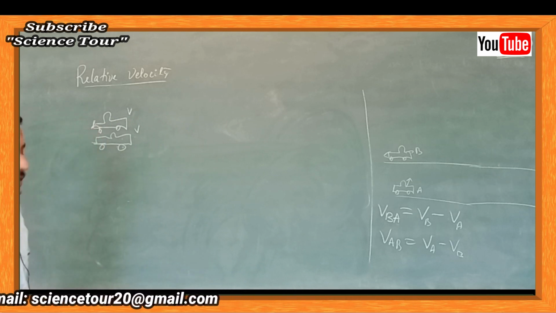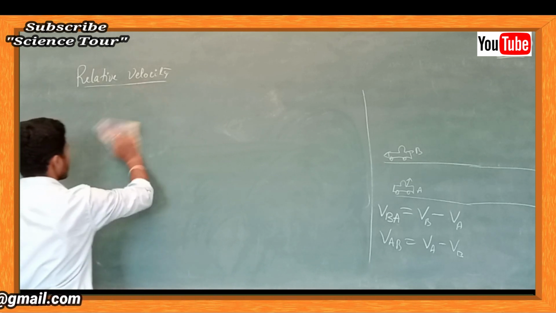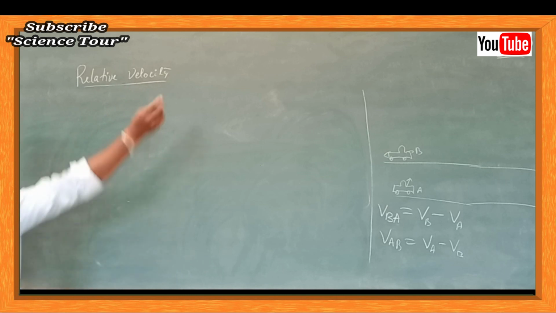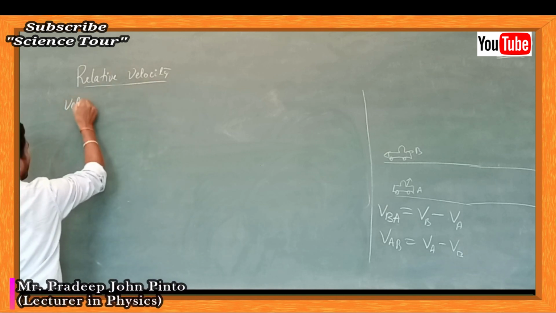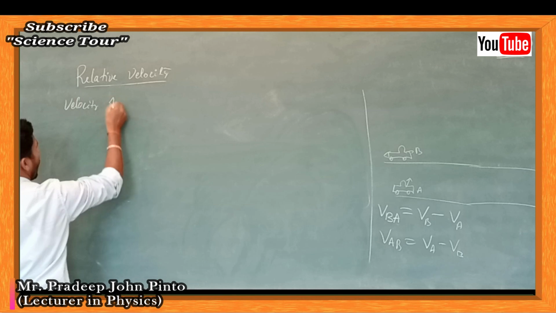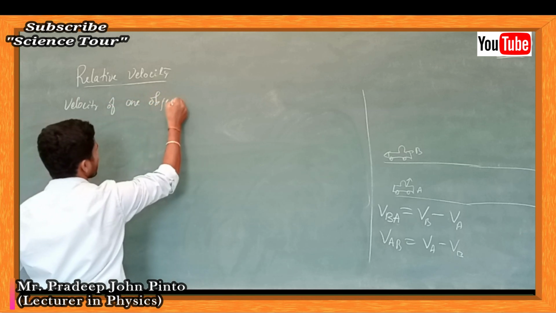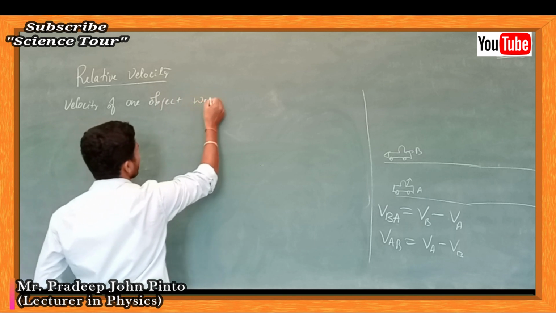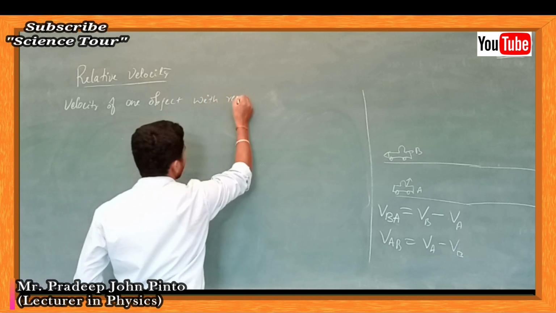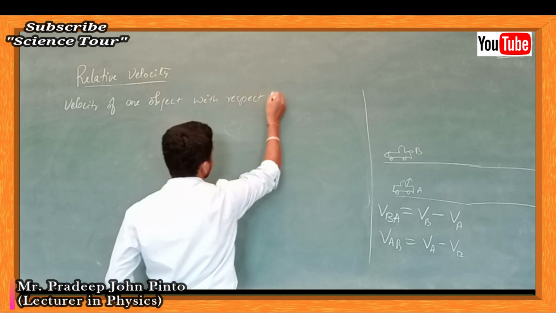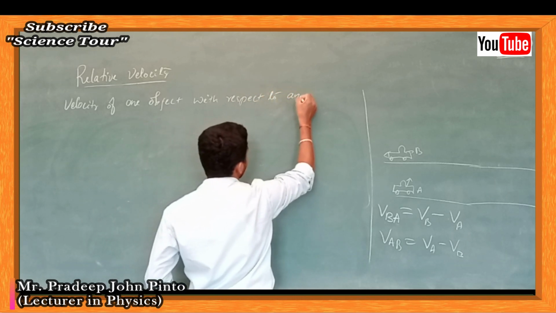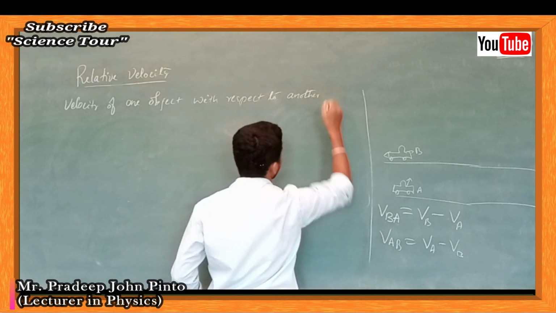So the velocity of one object with respect to another, that is nothing but relative velocity. So what is the relative velocity? The velocity of one object with respect to another.